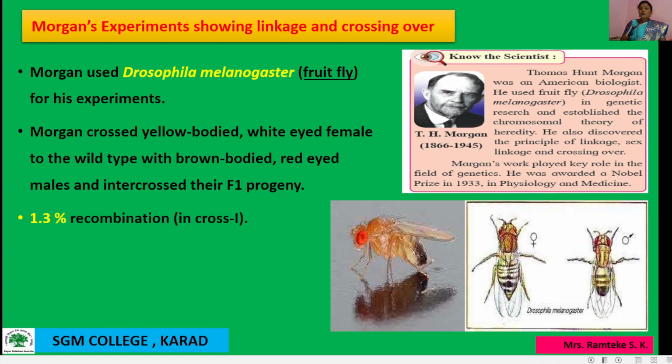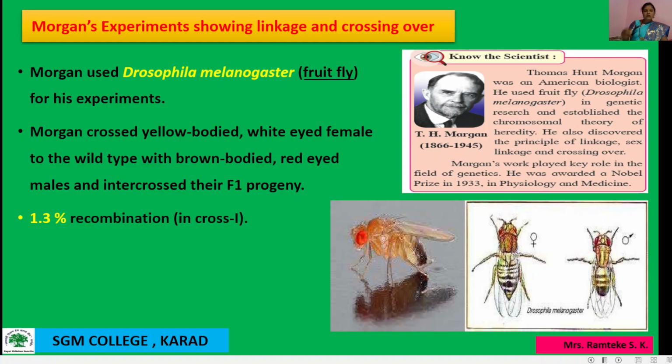He also found that when genes are grouped on the same chromosome, some genes are strongly linked, and they show very few recombinations, that is 1.3%.